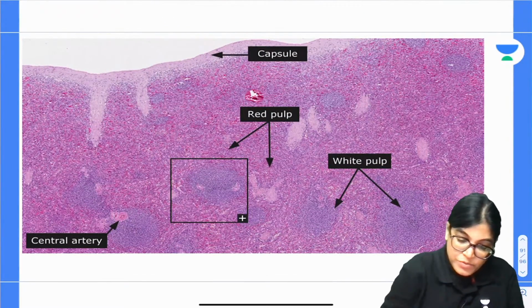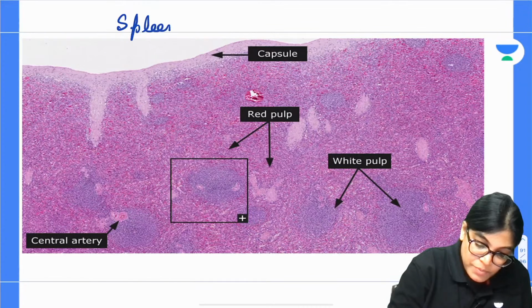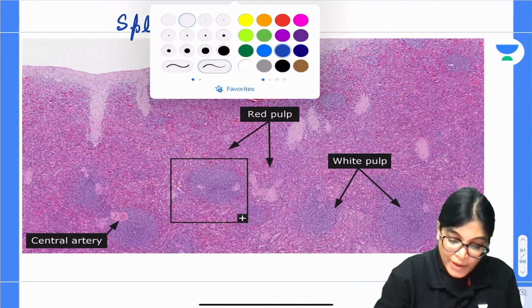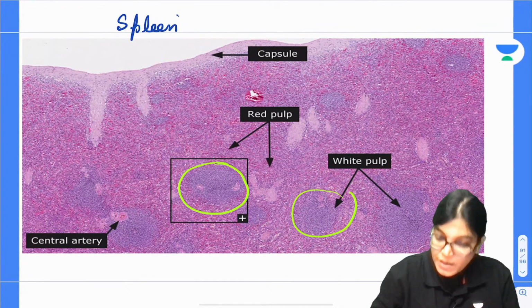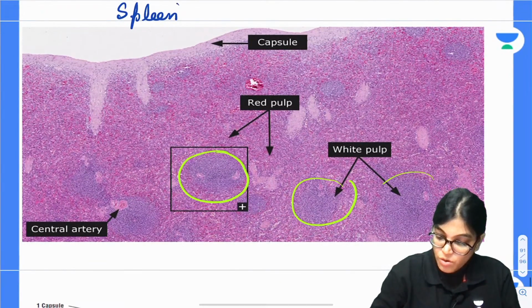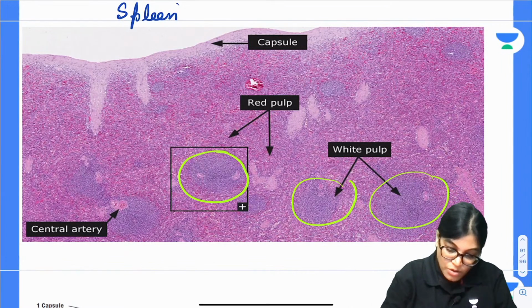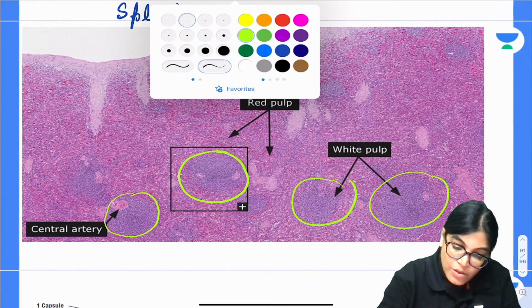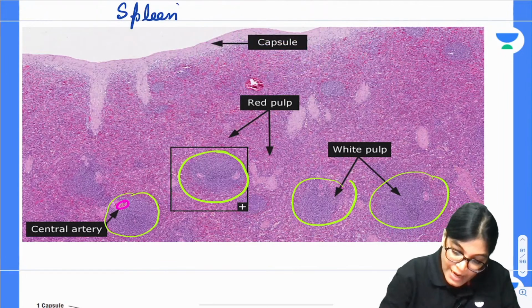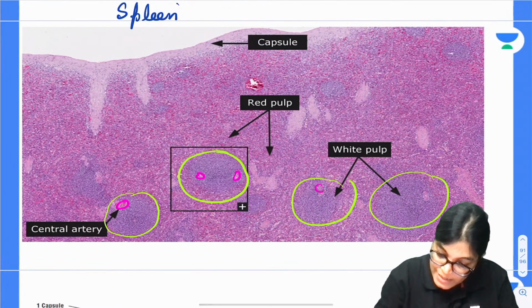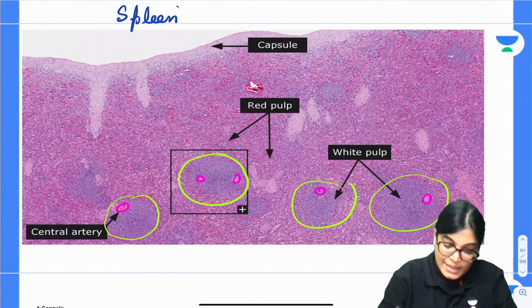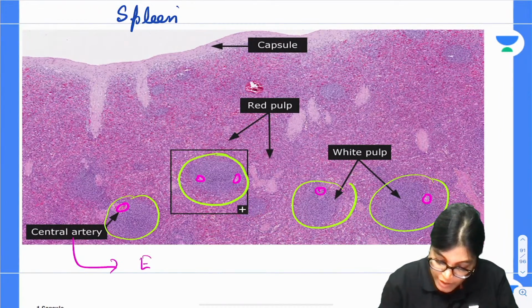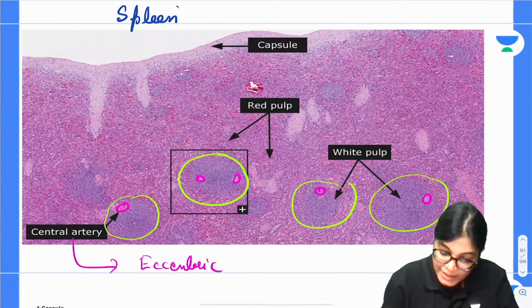This is the slide of spleen, and in it you can see red pulp and white pulp. So what is this? This is white pulp, this is white pulp, this is also white pulp. Can you see the location of the central artery here? This is the central artery, this is the central artery. So what you can appreciate is that the central artery location is eccentric.